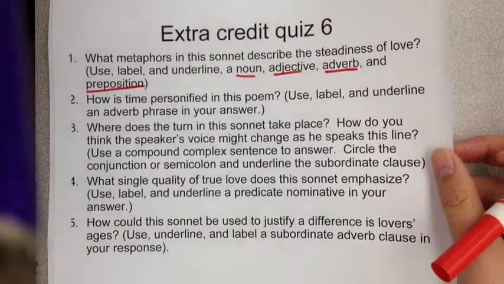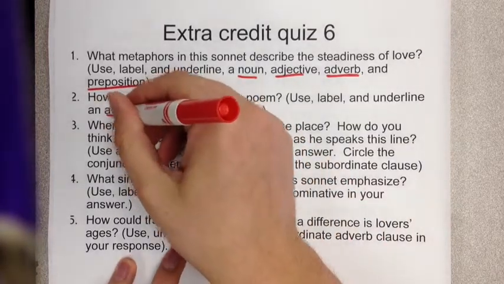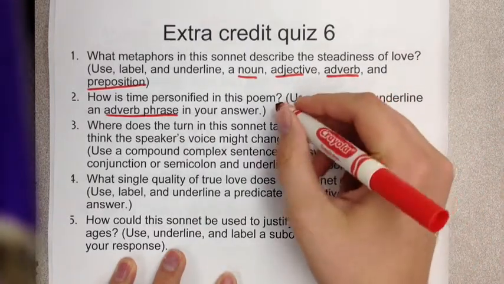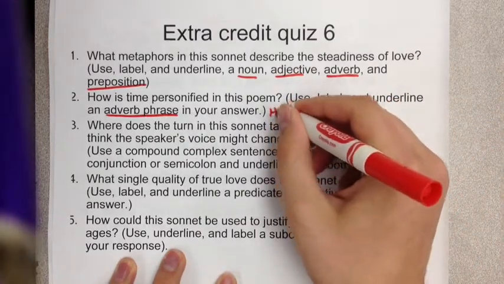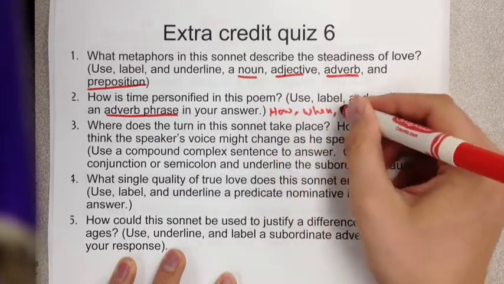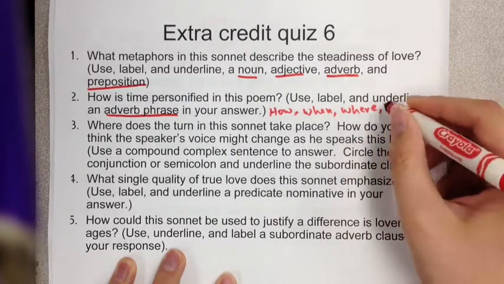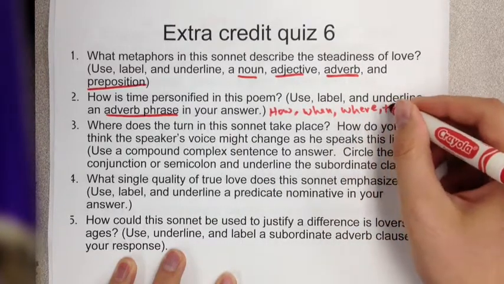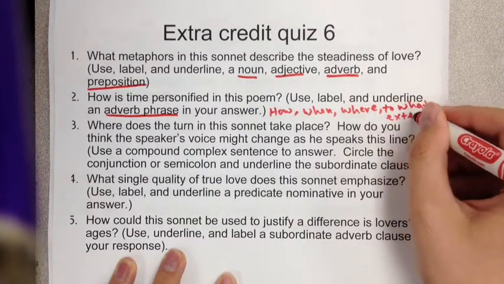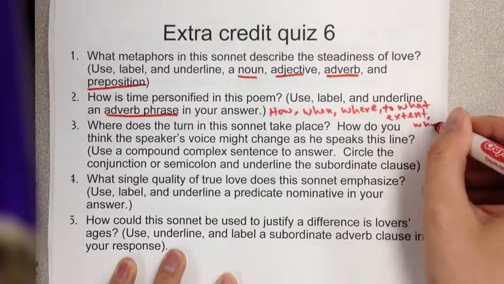Number 2. How is time personified in the poem? Use and label an adverb phrase. An adverb phrase is a prepositional phrase that is used as an adverb. And adverbs answer these questions. They answer how something is done, when something is done, where something is done, and to what extent something is done. Also they answer why something is done.